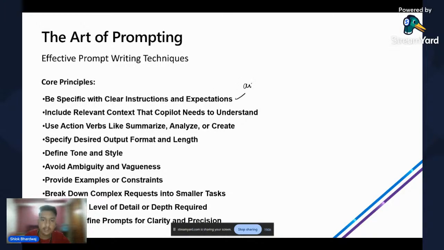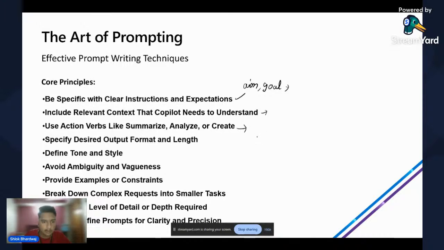You must define the aim or the goal of the task you want the LLM to perform. Okay, so you should be specific and clear and mention it in the starting of the prompt. Second, include relevant context that Copilot needs to understand. You should maintain an environment so that the LLM can work upon it and according to which it can answer your query.